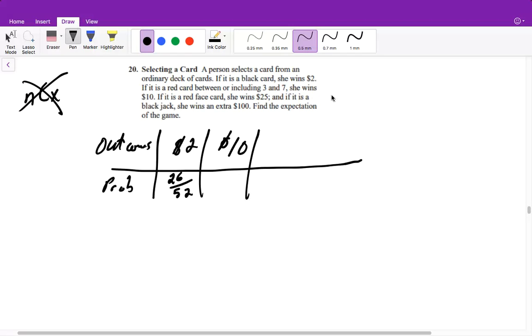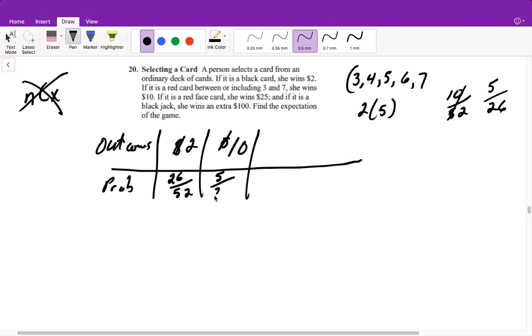And a red card between 3 and 7, so that's 3, 4, 5, 6, and 7, or 5 different cards. And there's 2 of each for red, so it'll be 2 times 5, or that means there's a 10 out of 52 chance of getting a red card between 3 and 7. And then this will reduce to 5 out of 26. So there's a 5 out of 26 chance of her getting a red card between 3 and 7. She gets $10.